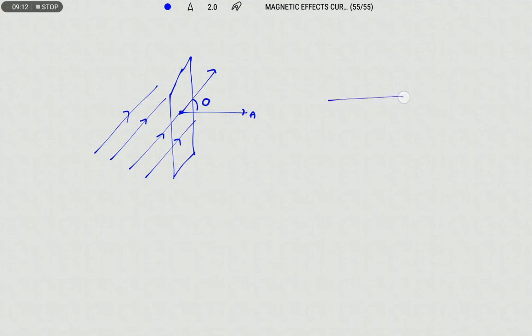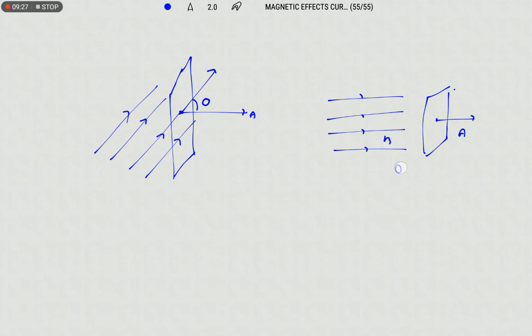In the initial case, what will happen? This is the direction of the field line and this is our area. So area and field make an angle of 0 degrees. When the angle between the field lines and the area vector is 0, the maximum number of field lines are passing through the coil. But here, suppose theta 0 I am taking, and theta 30 degrees I am taking. If I change theta, then the flux will also change.